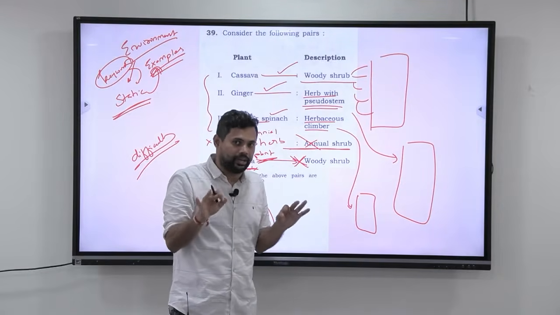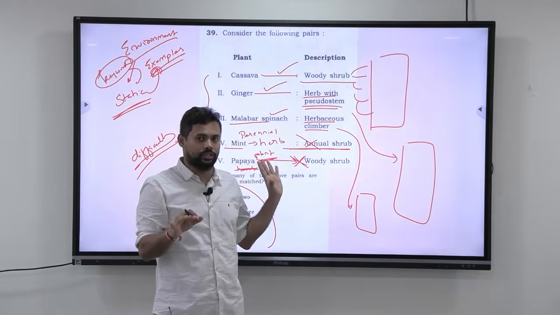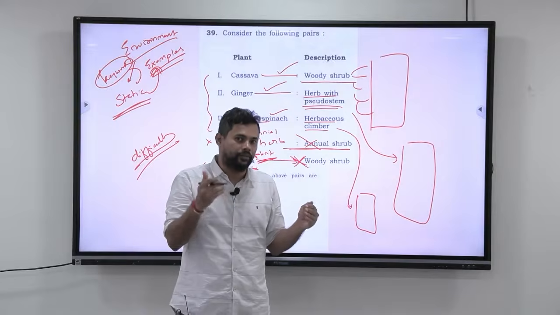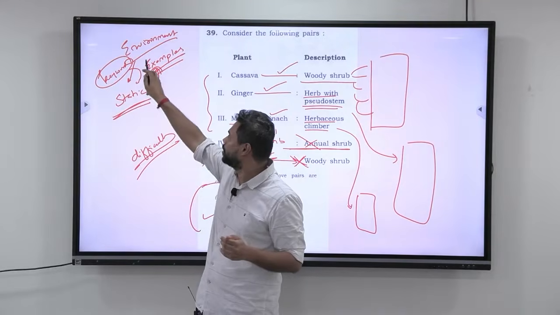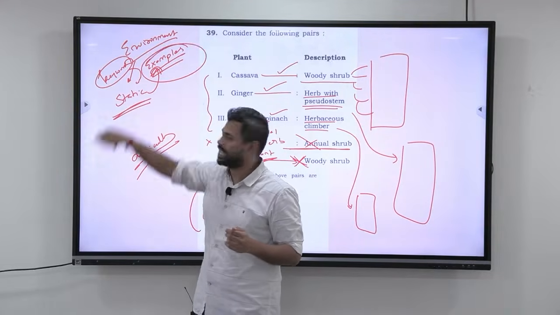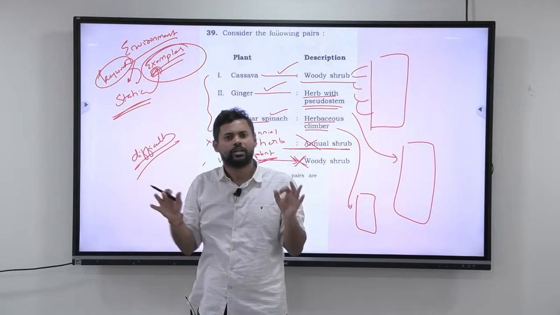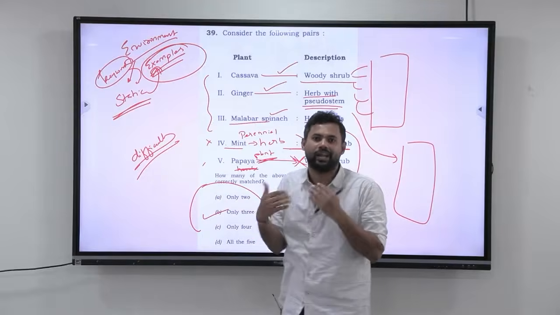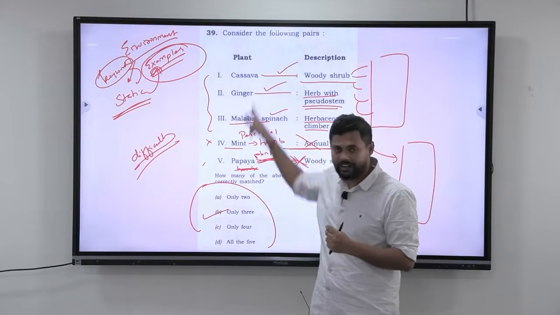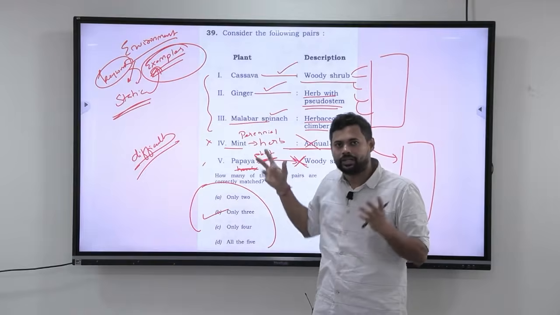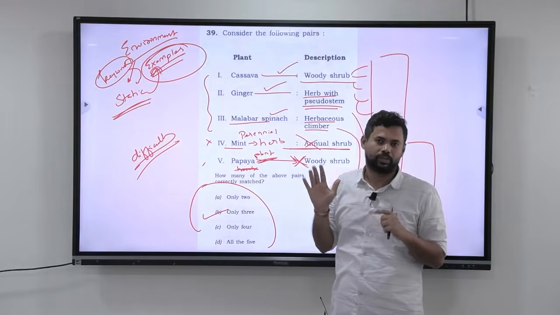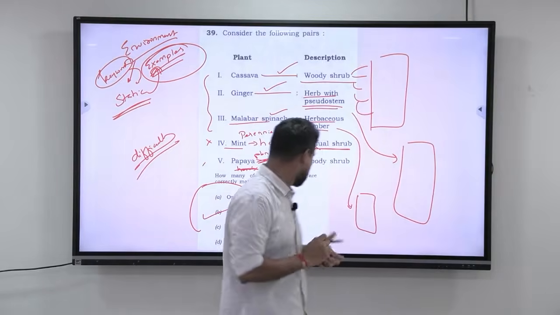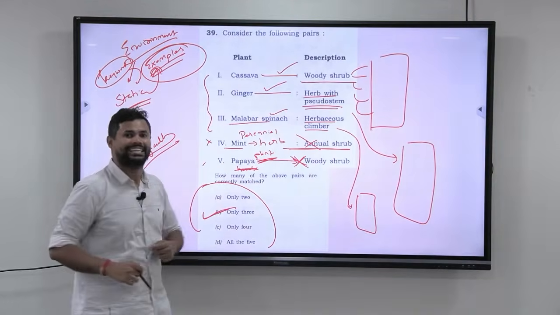And again, don't try to study for this. What you should do is, when you're reading the static part of your environment, whenever you come across keywords, make sure that you keep collecting examples. Not too much, 5 to 10 examples is fine. If by luck they are asking different facts and your examples match, then use it to get the answer. If not, skip and go to the next one. So this completes the 39th question. The answer for this is B, only 3.